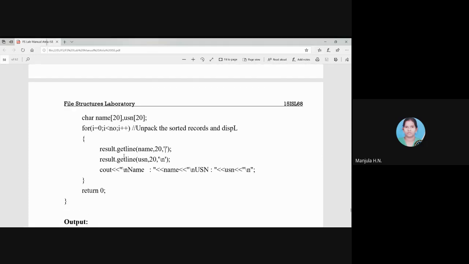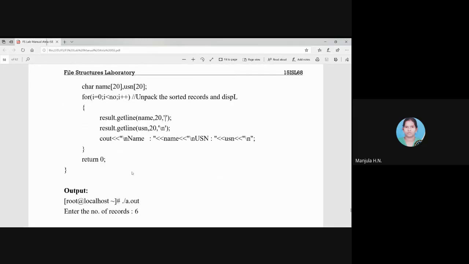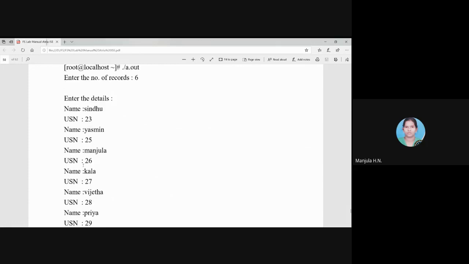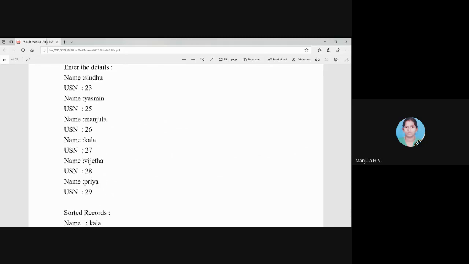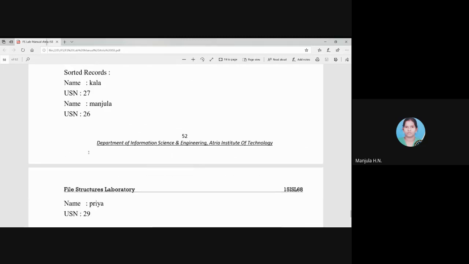your program will work. Okay, so this will be the end of the program. Output will be, as you can see here, enter the number of records 6, enter name, USN, like that you will be entering. After that you will get the records in a sorted order.